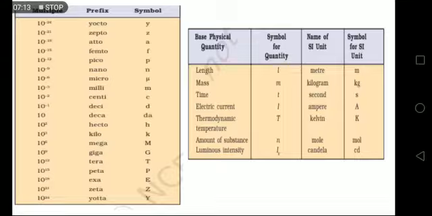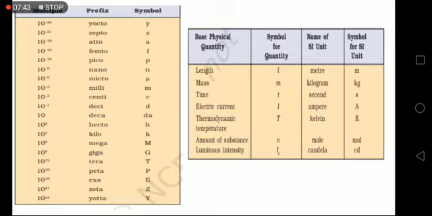Now these physical quantities and their symbols, name of the SI unit and symbol for SI unit, this is the basic knowledge that we all must have. And the first table will help you a lot if you remember it, that how to convert, suppose you start with meter, then how to convert this to kilometer or giga, tera, zeta, like that. So all the conversion factors are given here, we can use them.